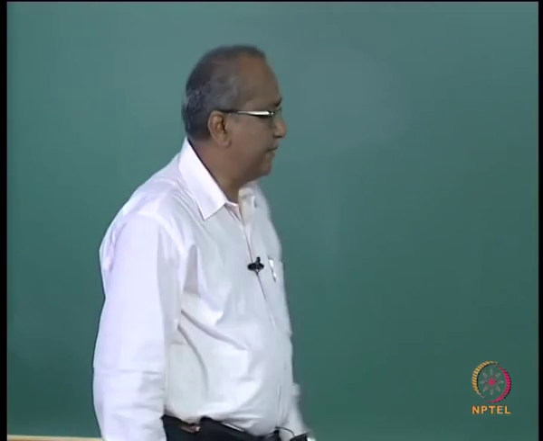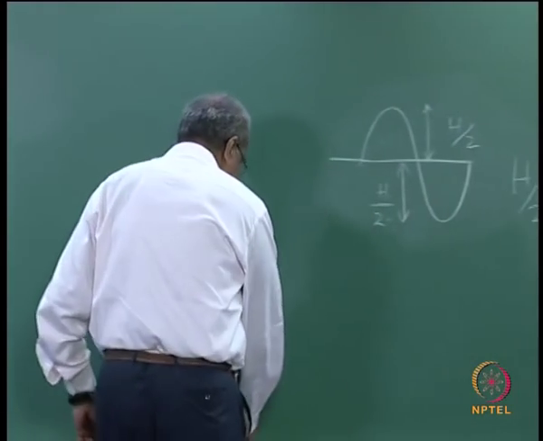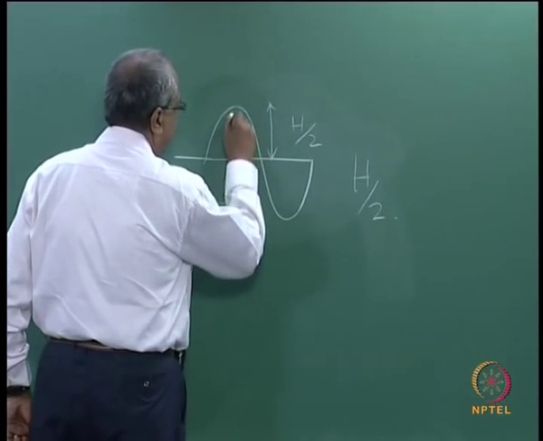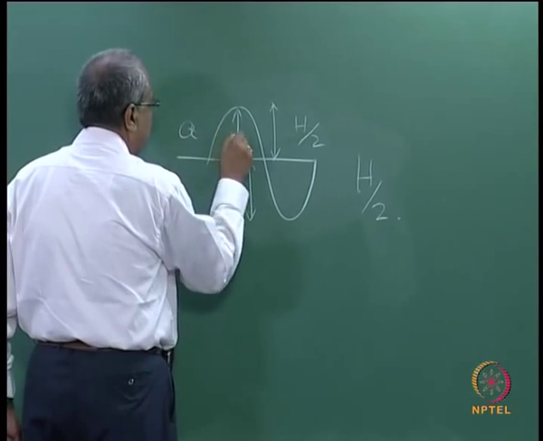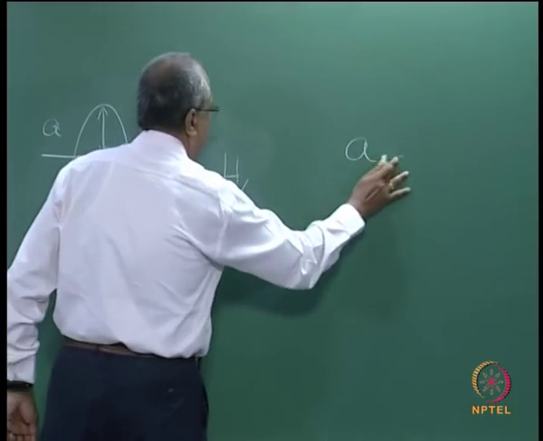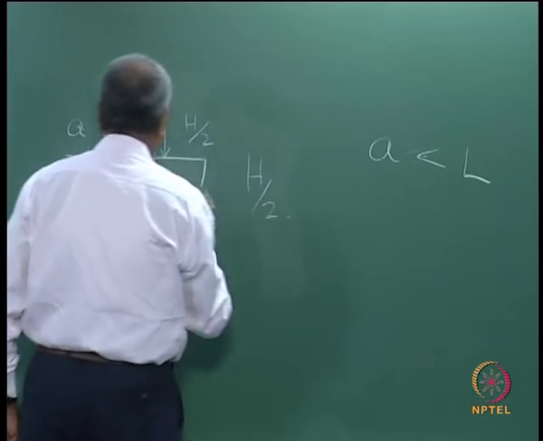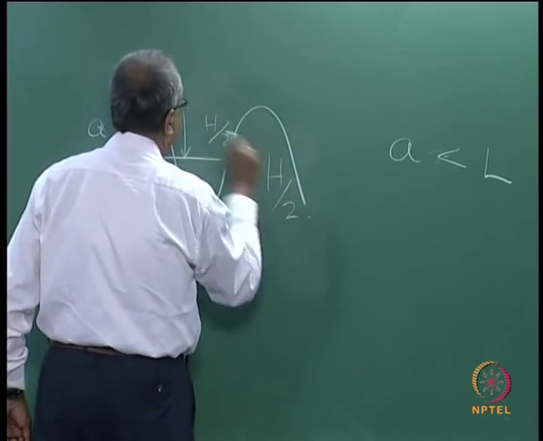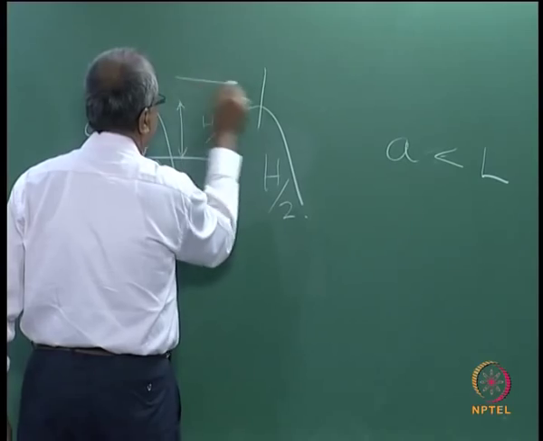When you want to have the linear wave, the assumption is that, what we saw, the amplitude is much less than the wavelength. That is, this is your wavelength.